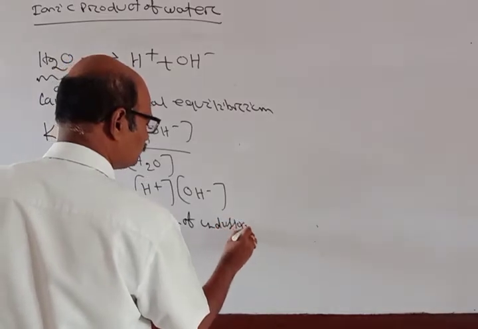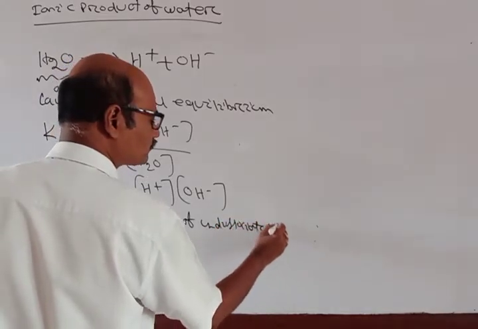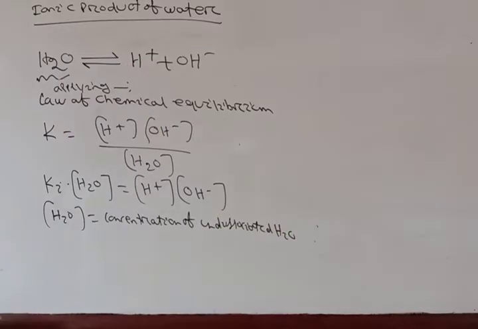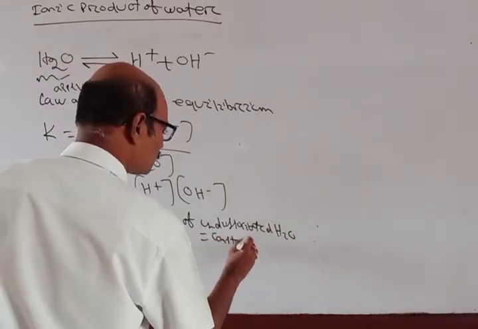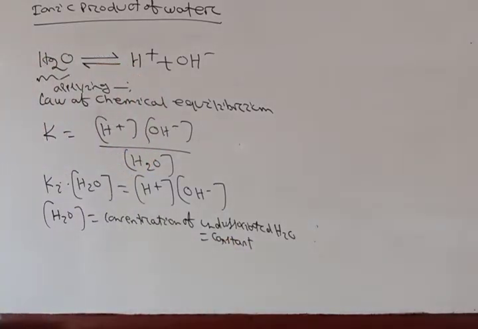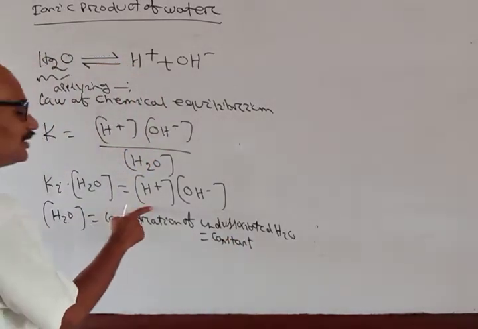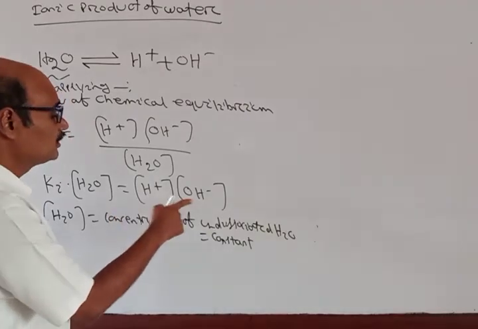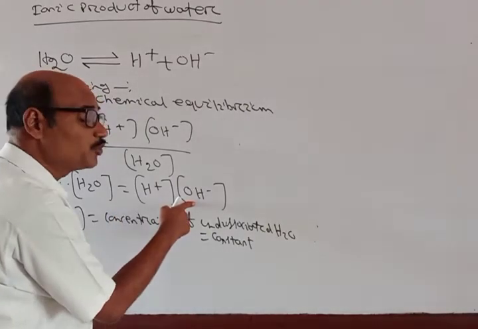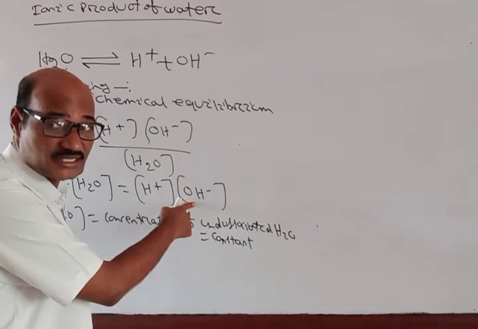Here [H+] is the molar concentration of H+ ion, and [OH-] is the molar concentration of OH- ion.